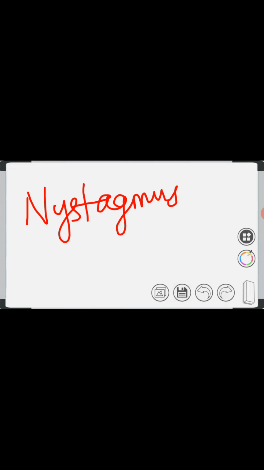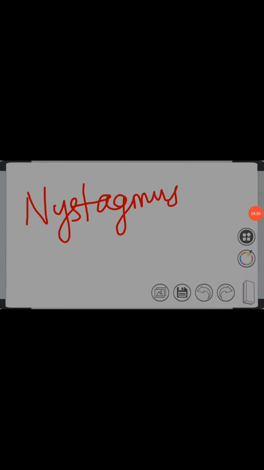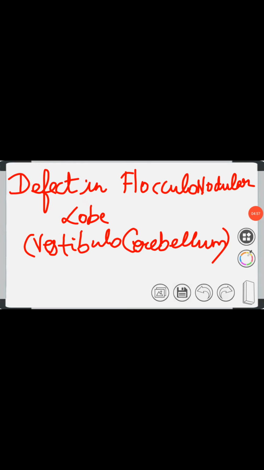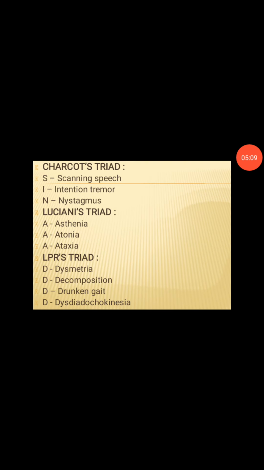It is a pathological condition which occurs due to defects in vestibulo-ocular reflex. So defects in flocculonodular lobe or the vestibulocerebellum also results in vertigo, nystagmus and motion sickness. So Charcot's triad, which includes scanning speech, intention tremor, nystagmus.